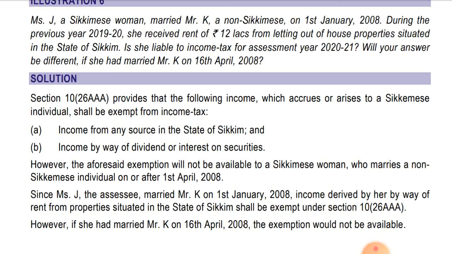Since Ms. J, the Sikkimese woman, married Mr. K on 1st January 2008, income derived by her by way of rent from property situated in the state of Sikkim shall be exempt under section 10(26AAA). She will get the exemption. However, if she had married Mr. K on 16th April 2008, that is after 1st April 2008, the exemption would not be available. Then she would not get the exemption if she marries Mr. K on 16th April, that is on or after 1st April 2008.